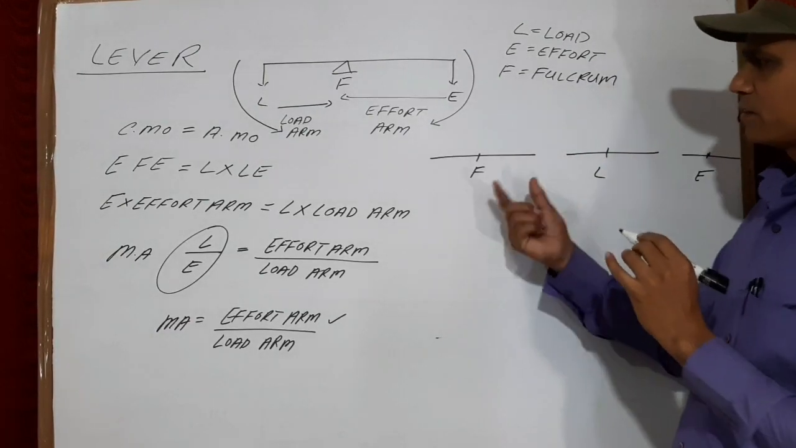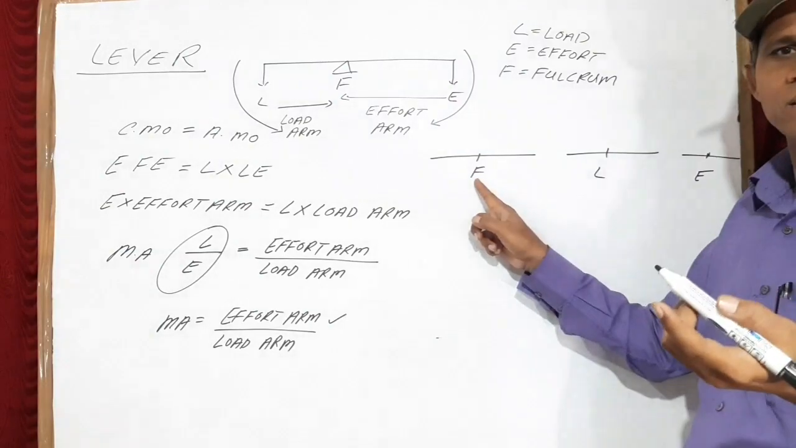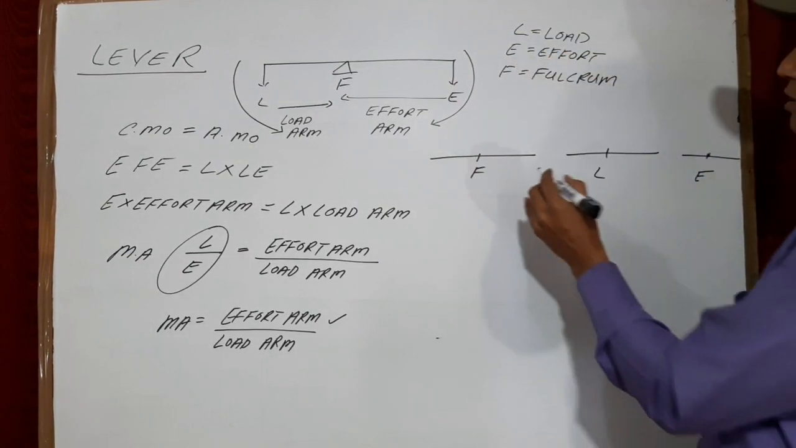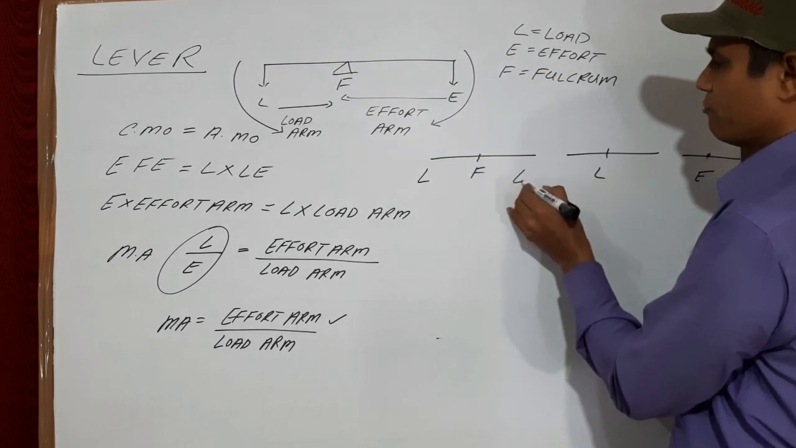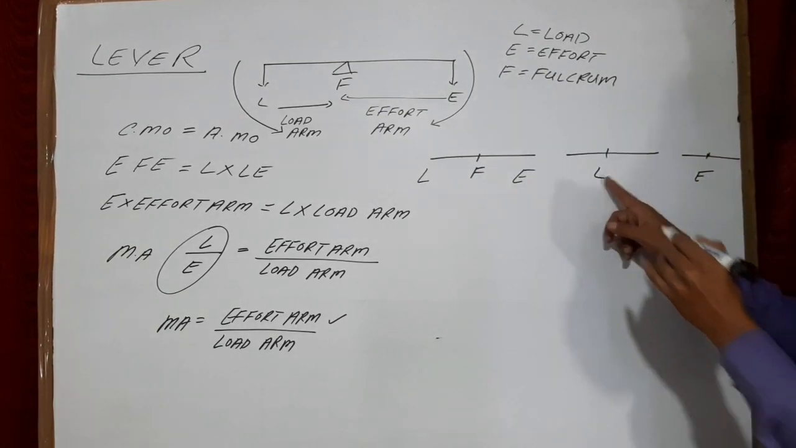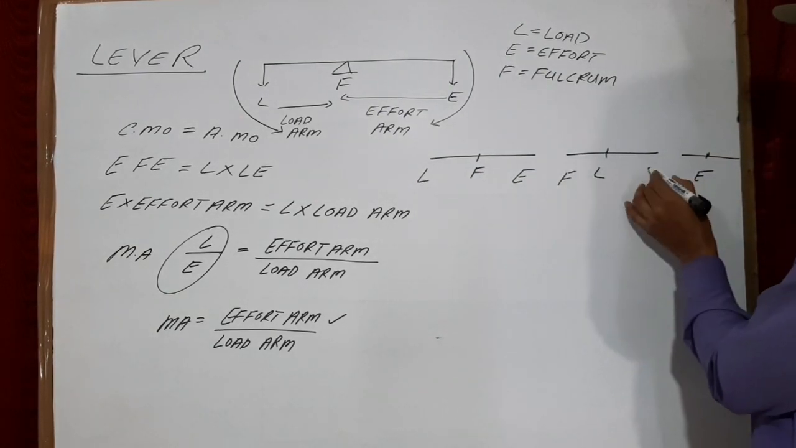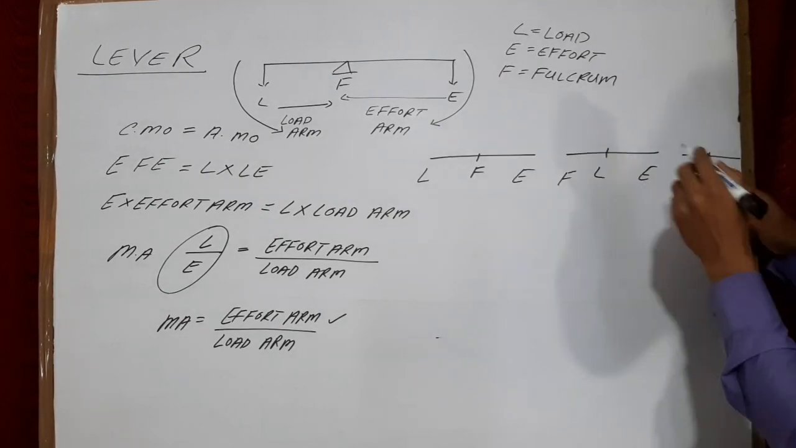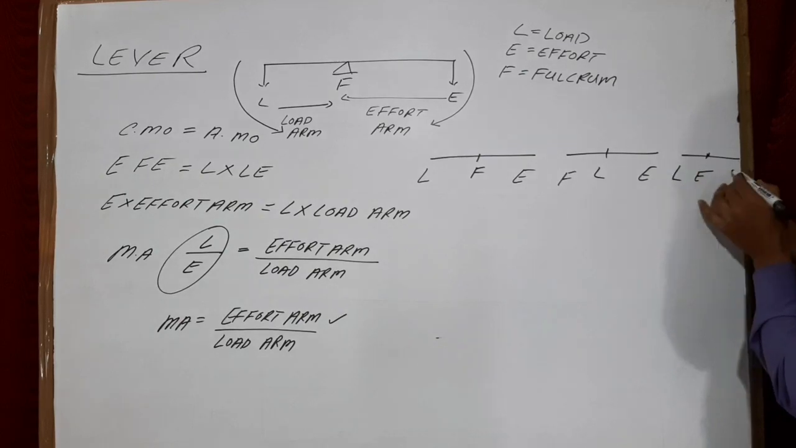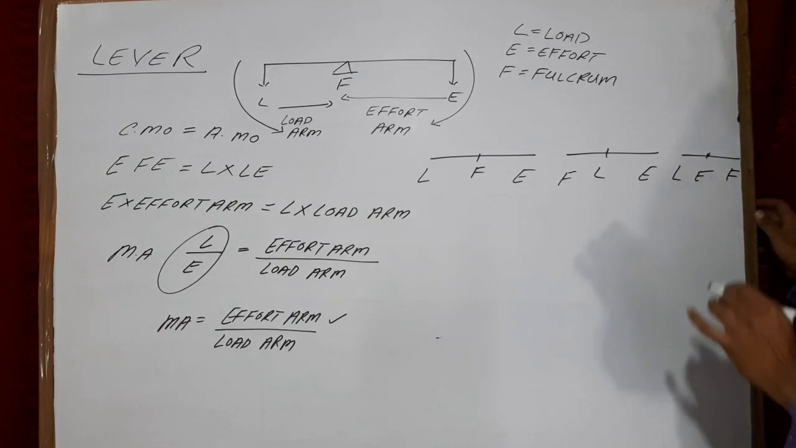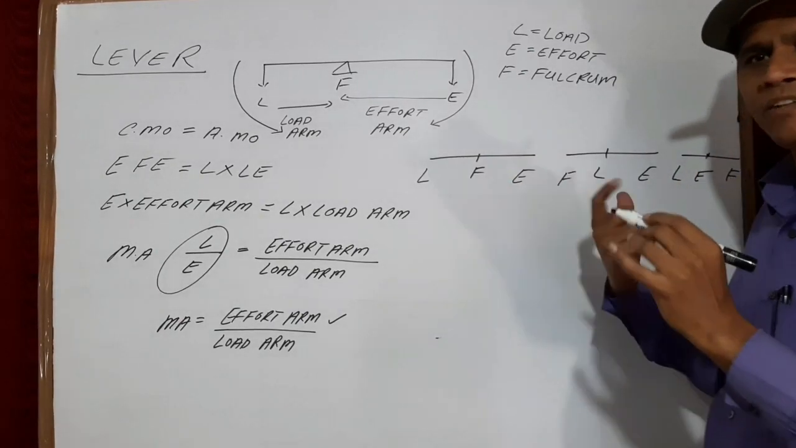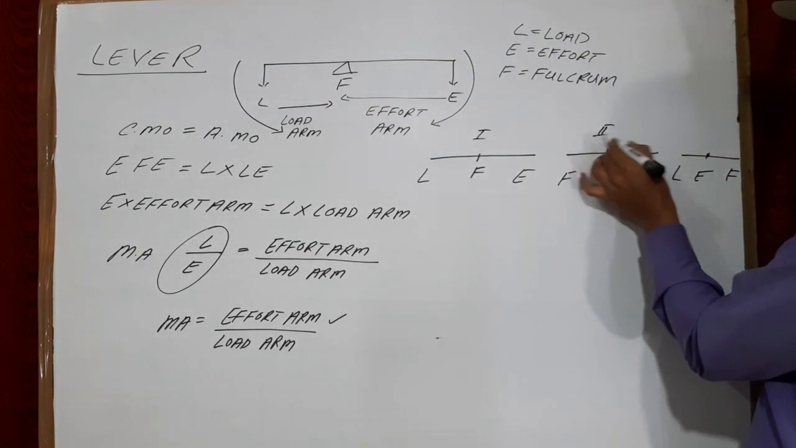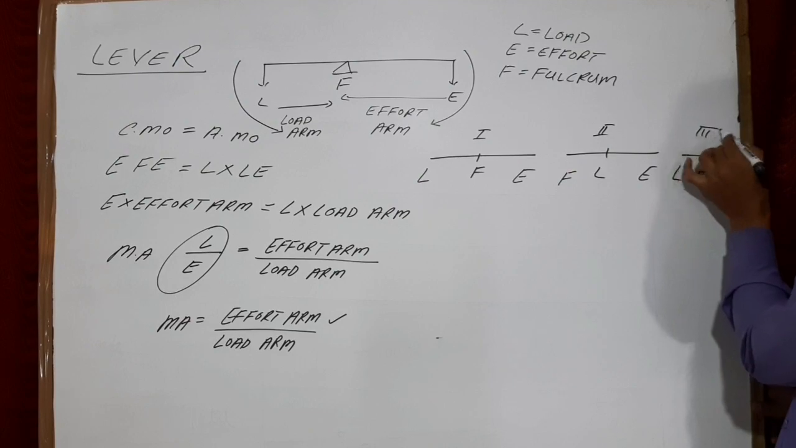So here one term I have written, remaining terms are F. I have written, so remaining is load and effort. Here load is written, so fulcrum and effort. Here effort is written, then remaining is load and fulcrum. So here I have drawn 3 figures. Figure number 1, figure number 2, figure number 3.